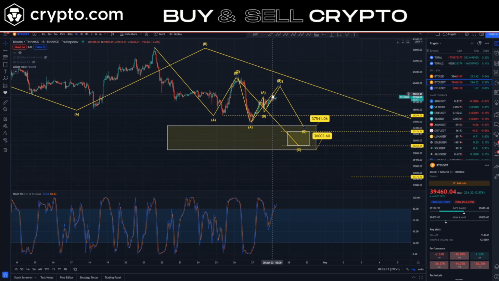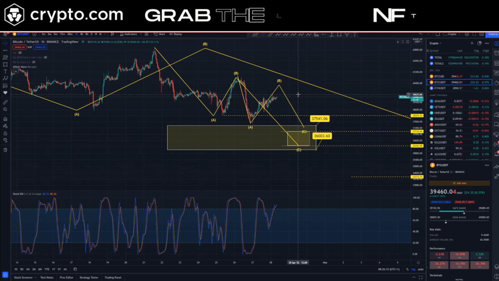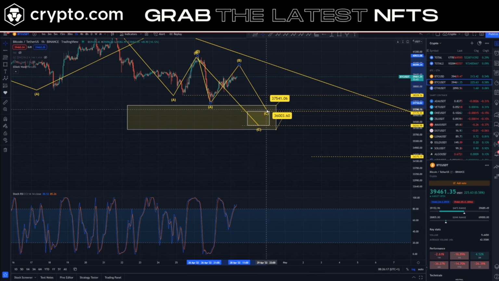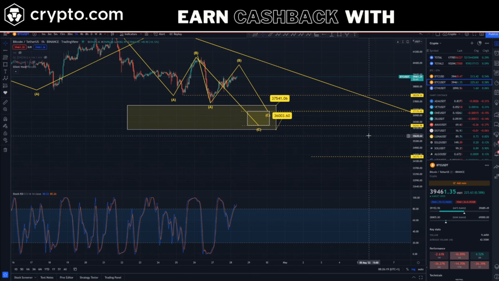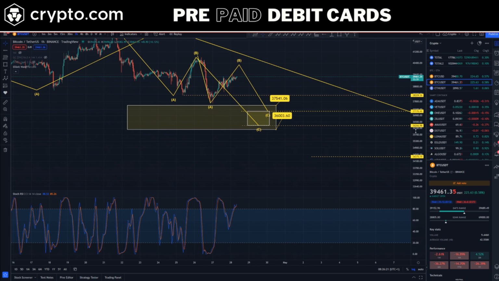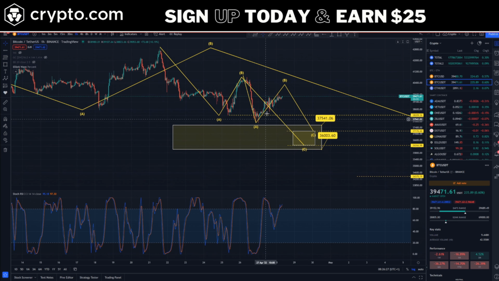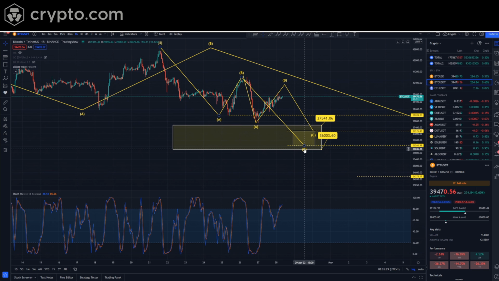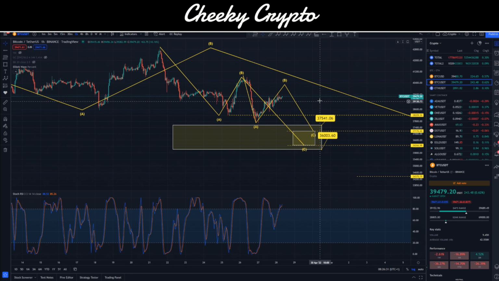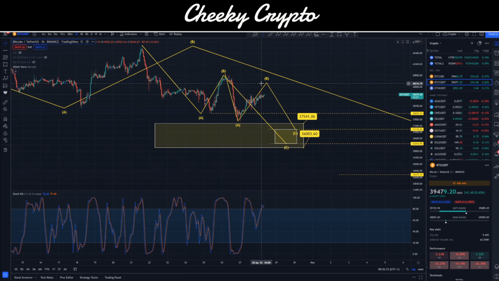And when we actually do the subwave counting on all the moves that are happening inside, we can actually see that this gets refined a little bit lower to the point where we could articulate that there's a low of about 36,200 to 37,100. So a slap bang in the middle of this box. Obviously, the higher that any B wave moves, it will adjust this a little bit. As per yesterday's video, it was actually a little bit lower. We've got higher since then. So if we do push up a little bit higher, that is where we are likely to go.